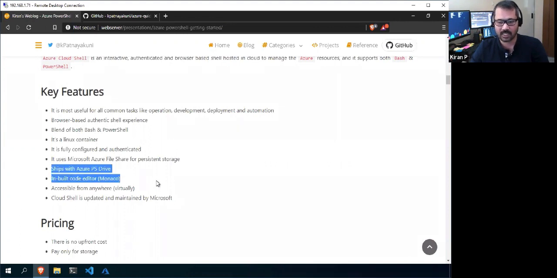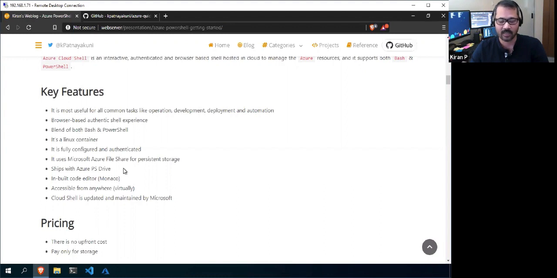And the other points are really good. I personally like it, and it ships with the Azure PS Drive. The folks who already know about PowerShell know about the PS Drive. Azure PS Drive is something where you can navigate through your subscriptions and resources and all other things as if you are navigating through a file system, right?